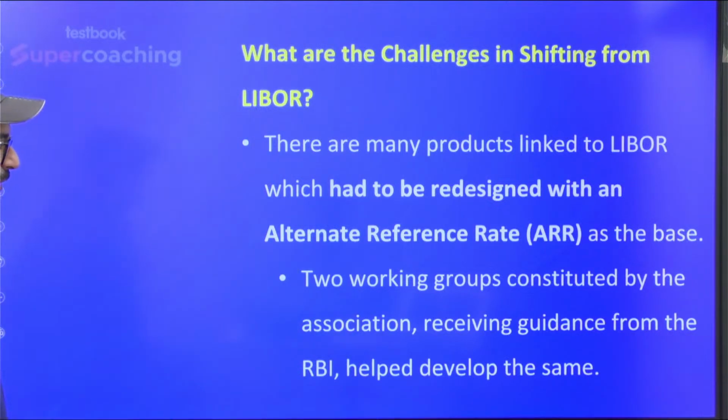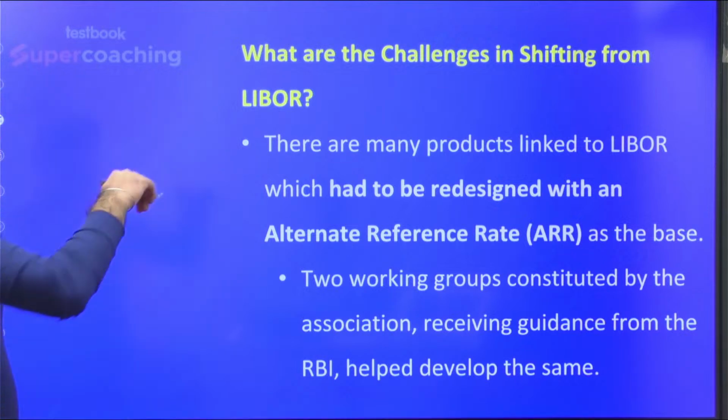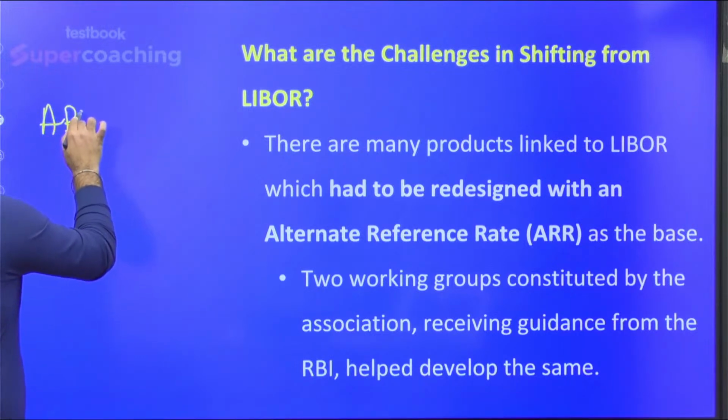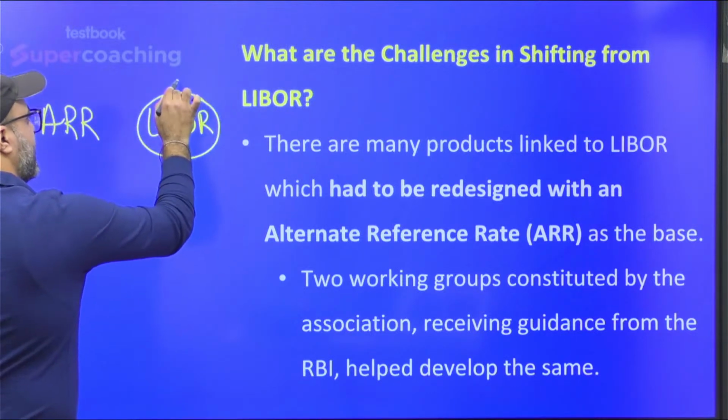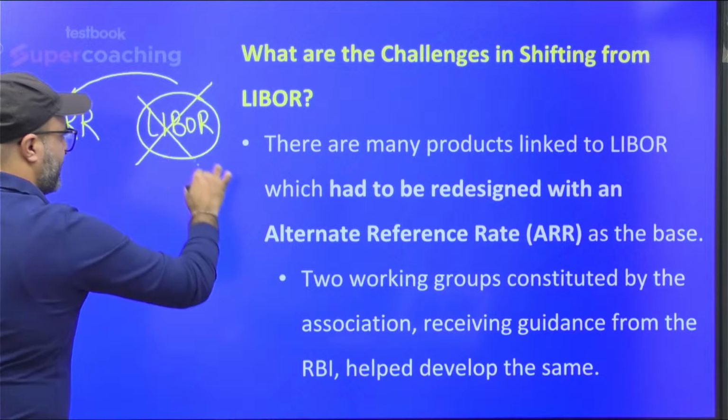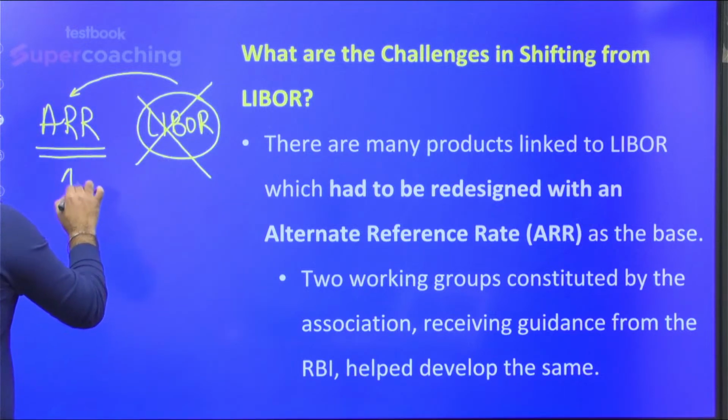So there are many products linked to Libor, and redesigning them and linking them to an alternate reference rate as the base is going to be difficult. Now, what is an alternate reference rate? An alternate reference rate is basically the rate which you, as a country, opt for in place of Libor. So whenever you replace Libor and follow another rate against it, that rate is in general termed an alternate reference rate. For example, SOFR is an alternate reference rate. Similarly, SONIA, which we discussed for the UK, is also an alternate reference rate.